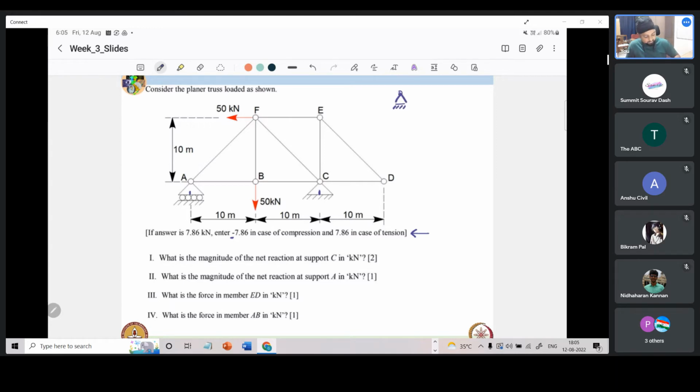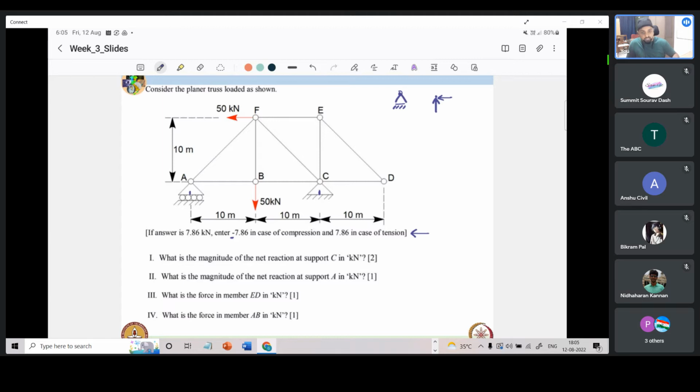This will offer translational arrest in both the directions, so it will offer reactions this way. The direction doesn't matter. It can be pointing from left to right also. That will get corrected based on our mathematical analysis. But the essence here is that a hinge joint provides two restraints. That is, it doesn't allow the joint to move horizontally or vertically.